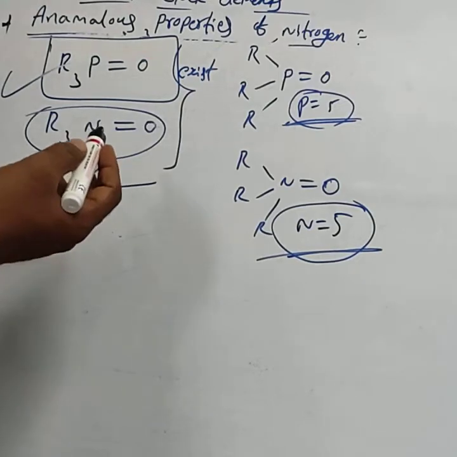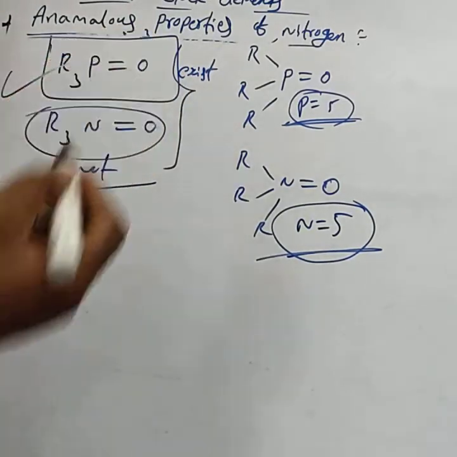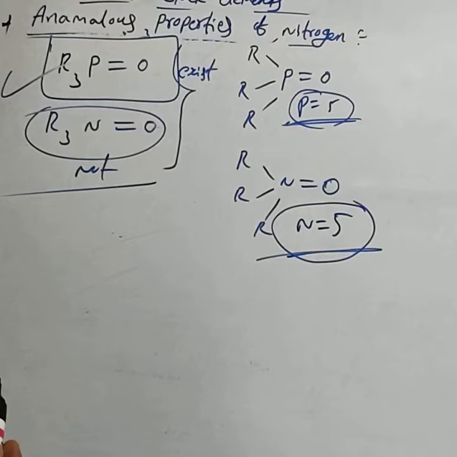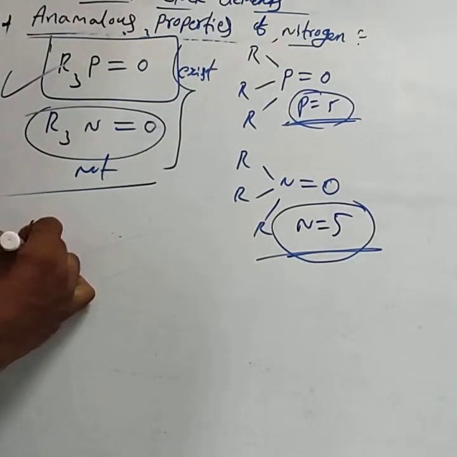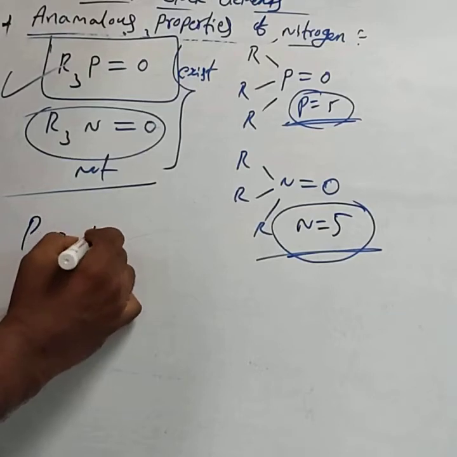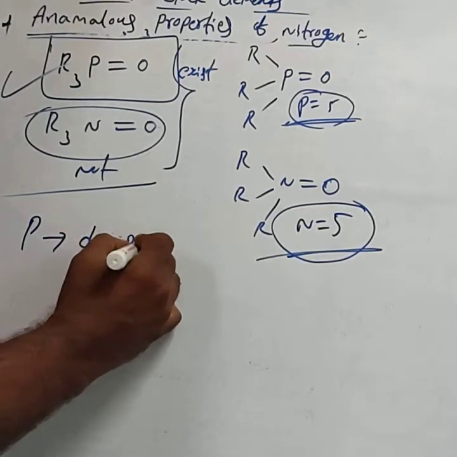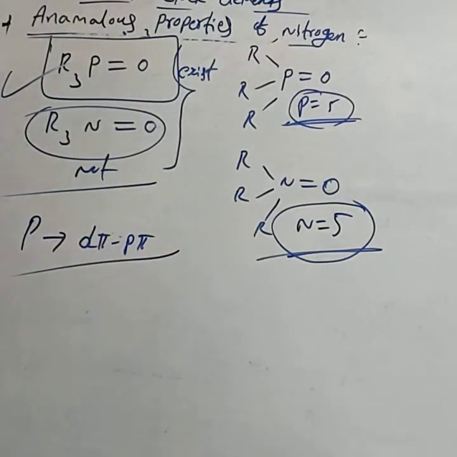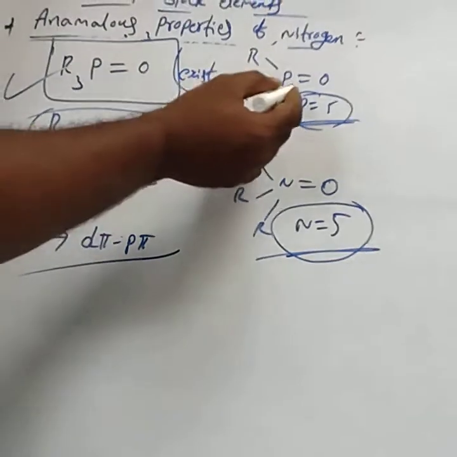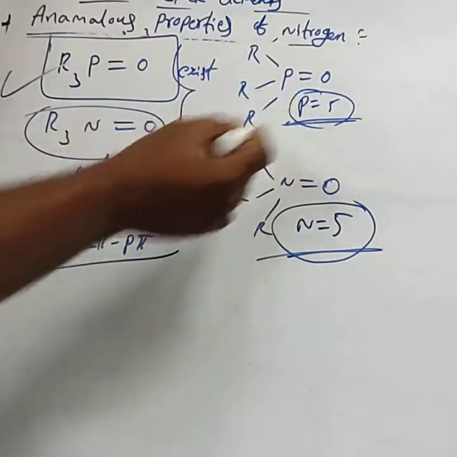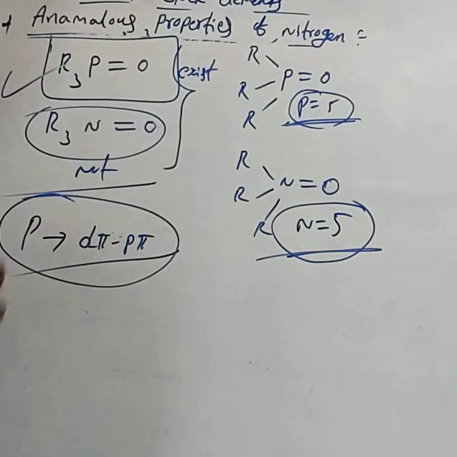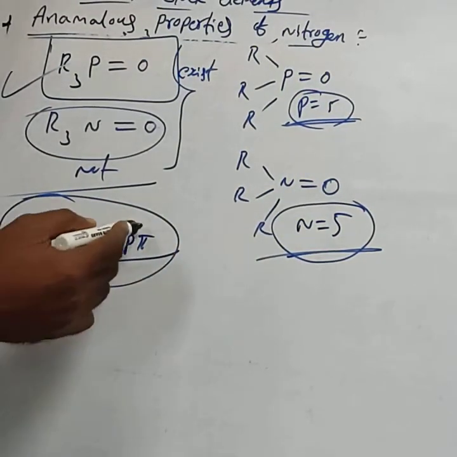Then, the phosphorus atom in R3P=O can also form dπ-pπ multiple bonds. By using the vacant d orbital, other 15th group elements form dπ-pπ bonds.